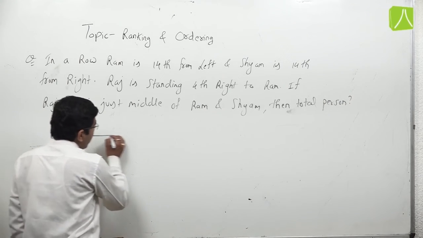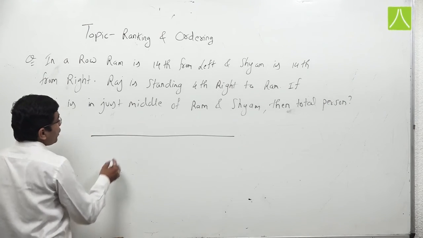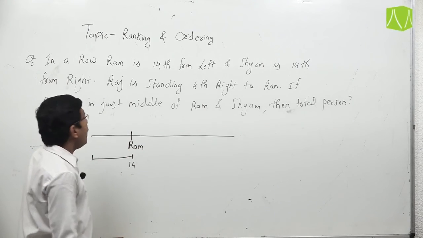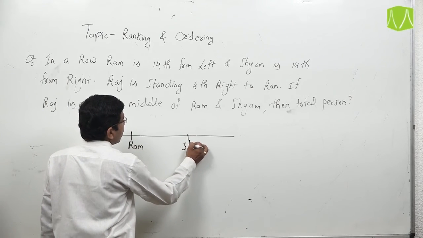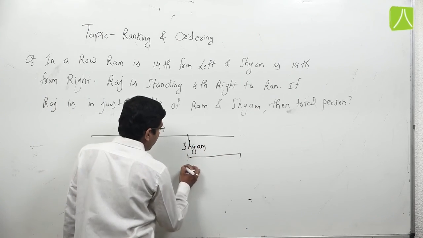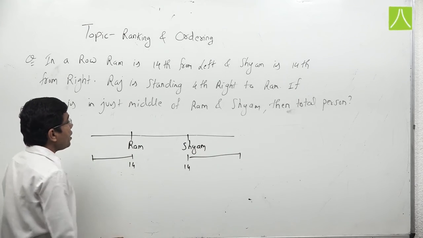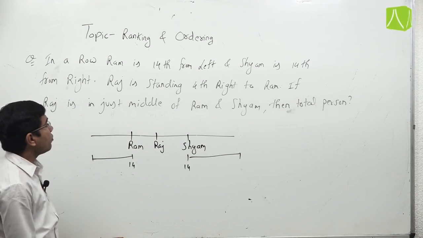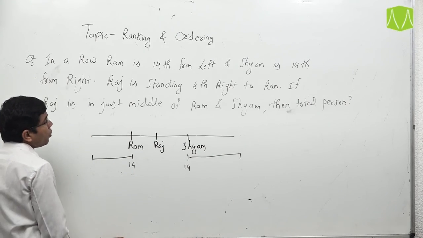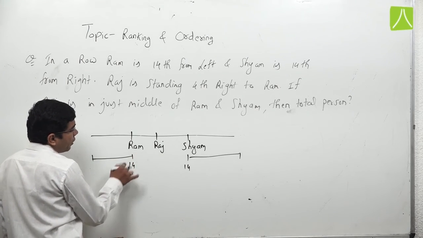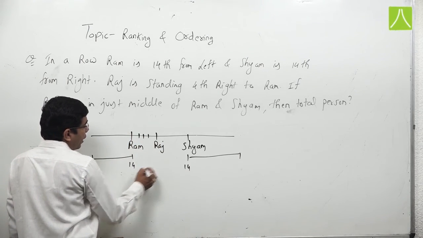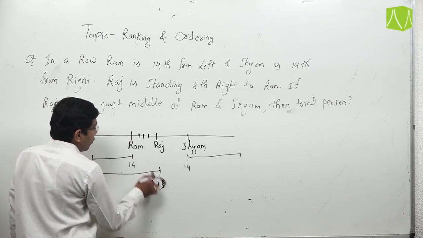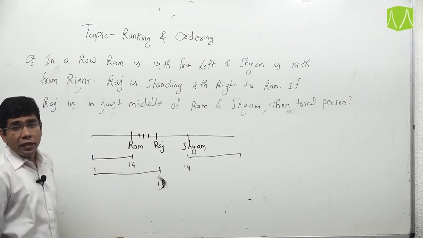So for the condition, Ram is 14th from left and Shyam is 14th from right. Raj is standing 4th right to Ram. That means if Ram's position is 14, then Raj is at 15, 16, 17 and this position should be 18.